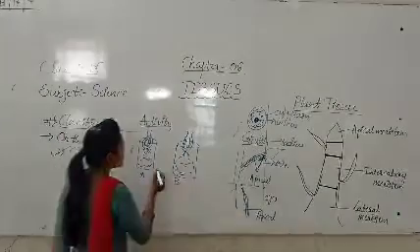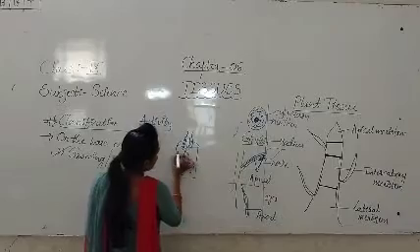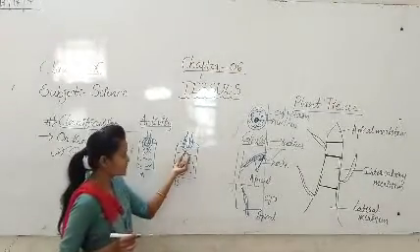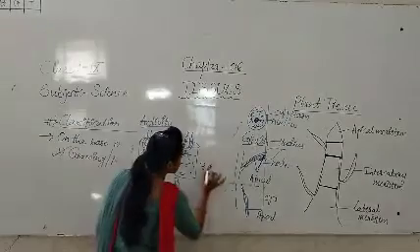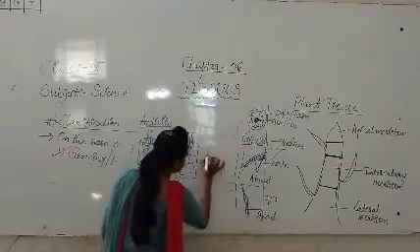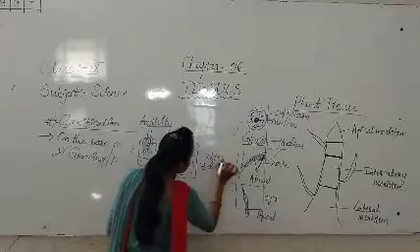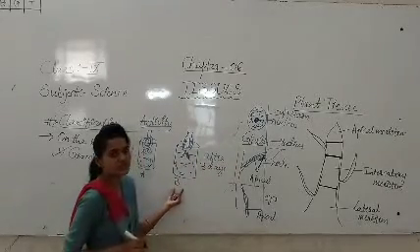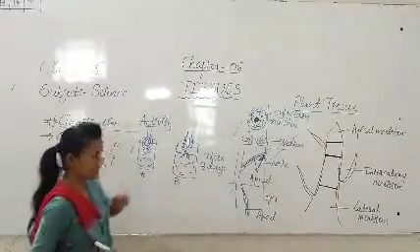Then, after 3 days, from beaker B, you have to cut the roots of the onion. Then keep it as it is.